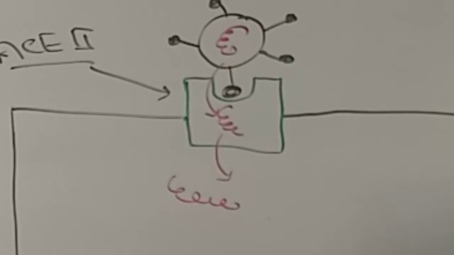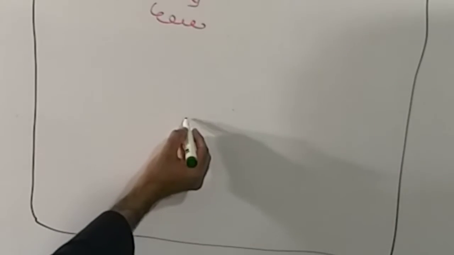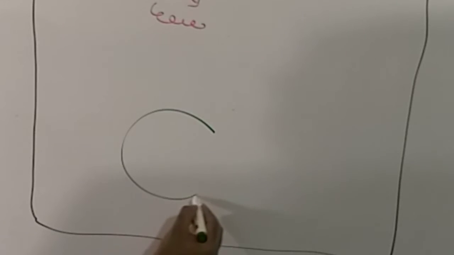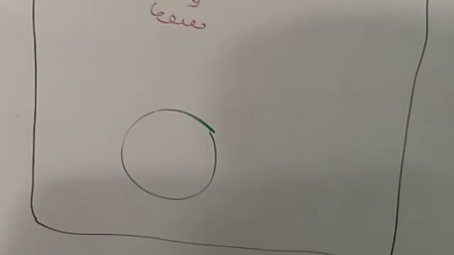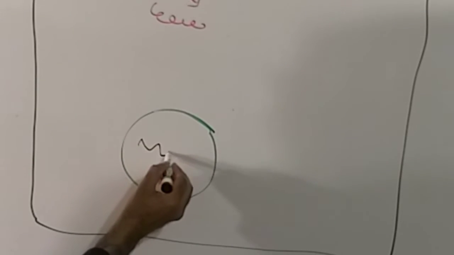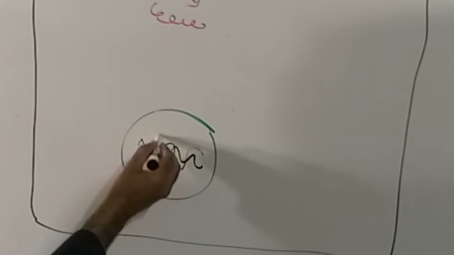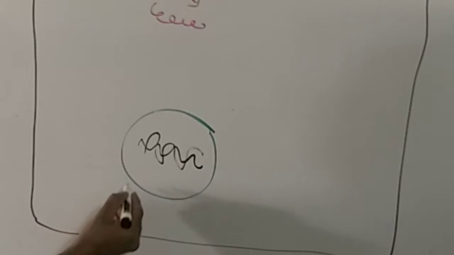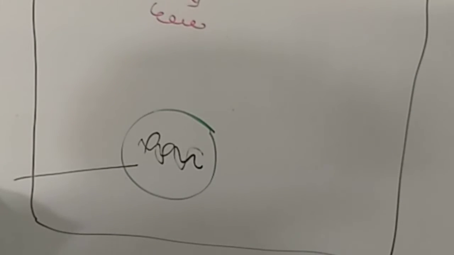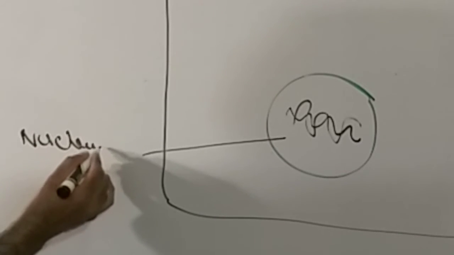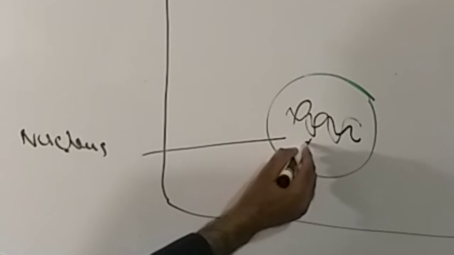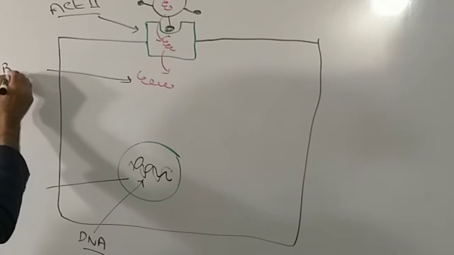Now the RNA of the virus enters through the ACE2 receptor, and this RNA of the coronavirus comes inside the cell. Now in our cell we have this nucleus portion, which contains our genetic material in the form of double-stranded DNA. This is our DNA, and this whole is the nucleus. This is our genetic material, deoxyribonucleic acid. But the genetic material of the coronavirus is RNA, or ribonucleic acid.